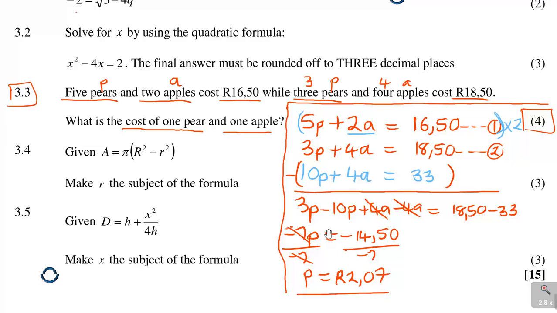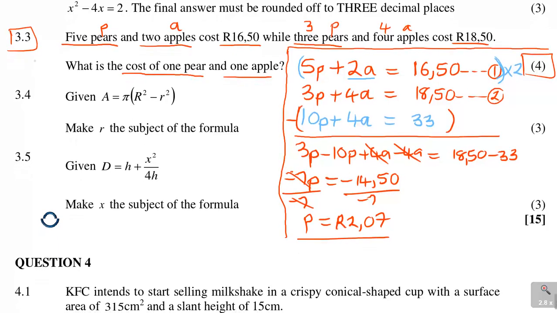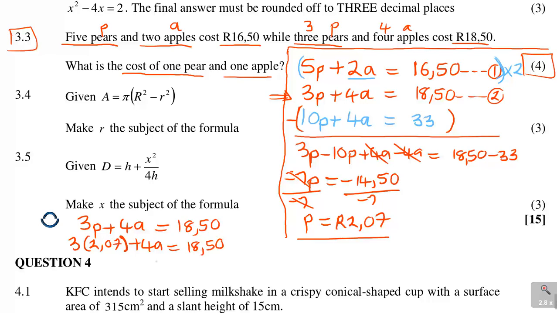After that, I have to find a. I can take any of the equations. Let's take equation 2, which says 3p plus 4a is equal to 18.50. I know my p now is 2.07, so 3 times 2.07 plus 4a is 18.50.